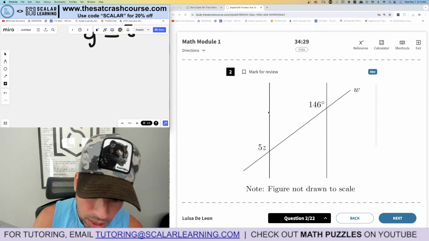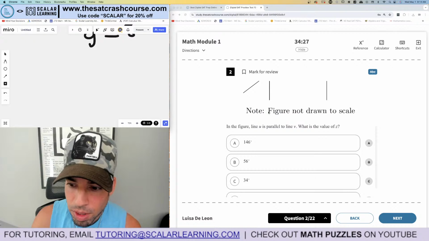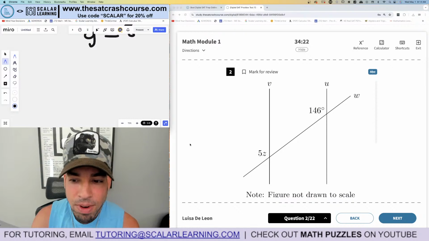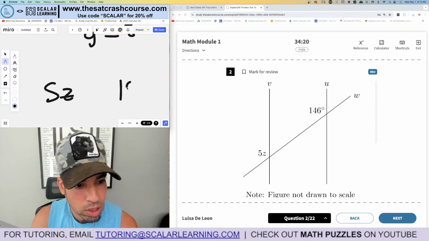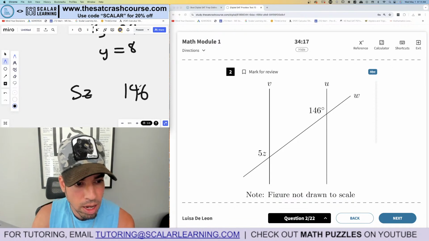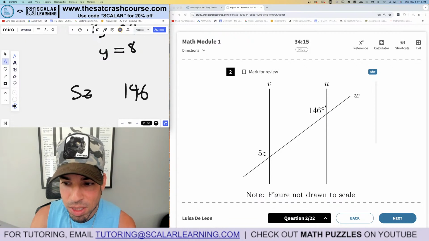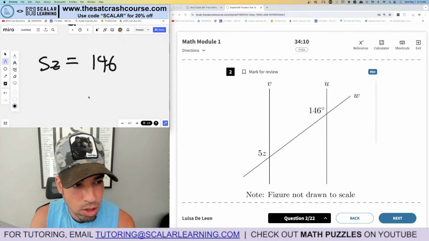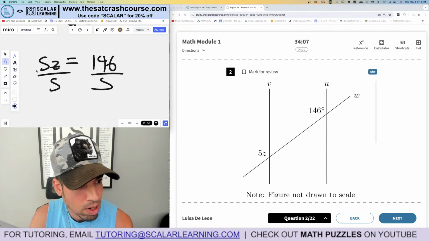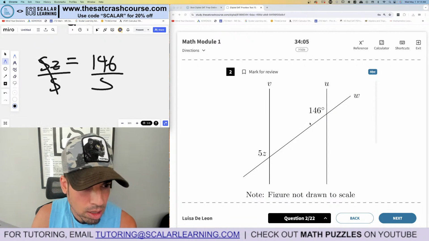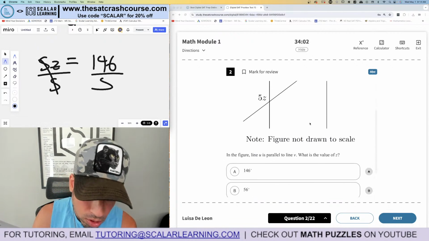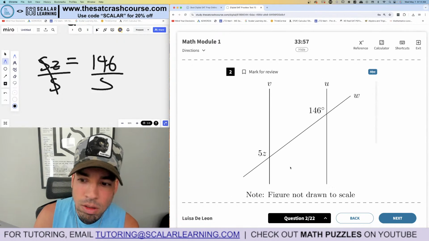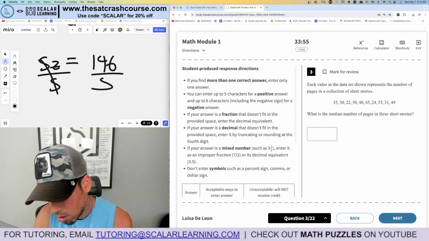All right, number 2. We got a figure. We got angles. U is parallel to V. What is the value of Z? So these two are parallel. Well, here's the thing. 5Z and 146 are what are called corresponding angles, because they're in that same position coming down the transversal. And if they're corresponding, that means they are equal, which you might guess because they look equal. So to solve for Z, we just divide by 5. And that is like 29.2. 29.2 for the win. Hold on, let me make sure I didn't make any mistakes. Yep. Boom, done. Number 3.